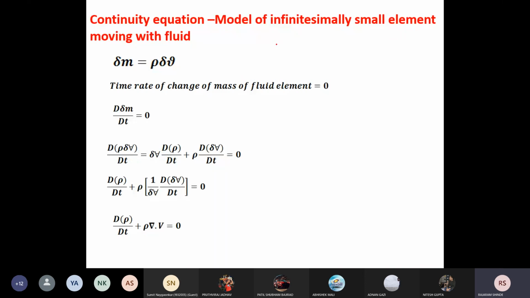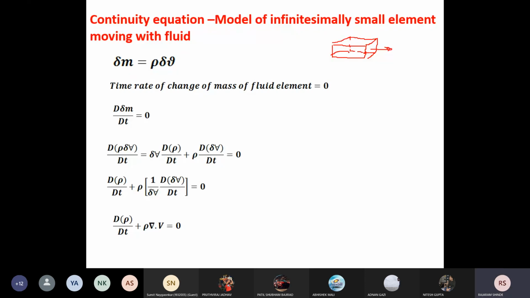Moving with the fluid. Okay, and this model is infinitesimally small. Now, if we take the small element and it is moving with the flow, this element has a fixed mass. Am I right? Already I have told you. If I draw here, this is a differential element, and this differential element is moving with the flow.